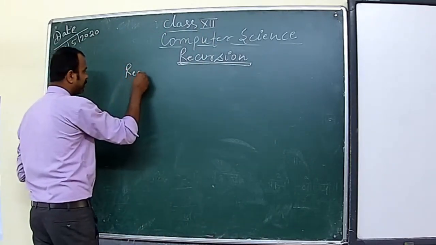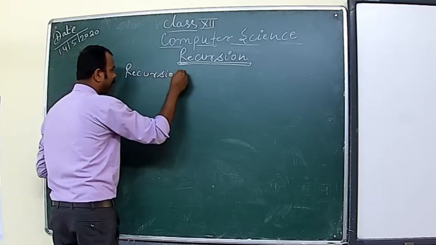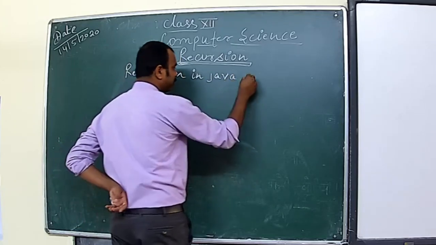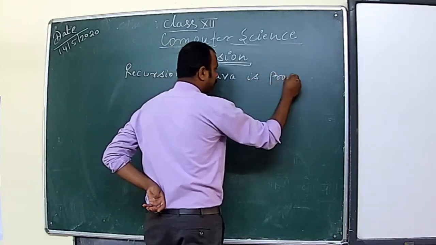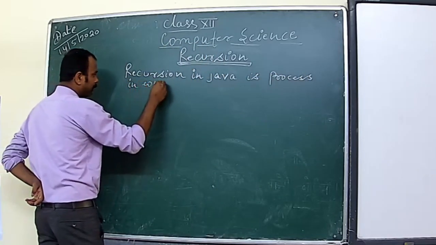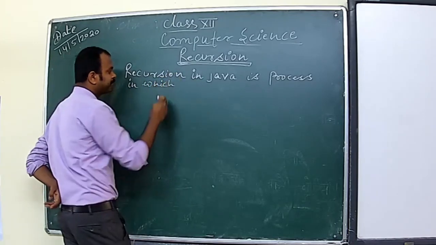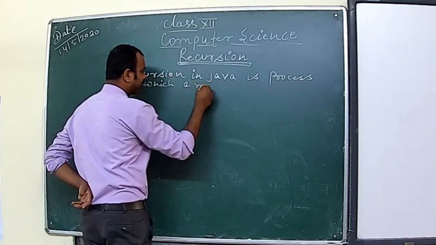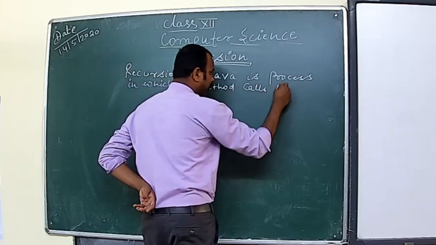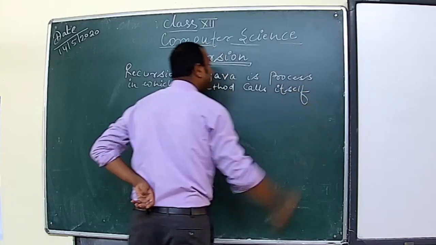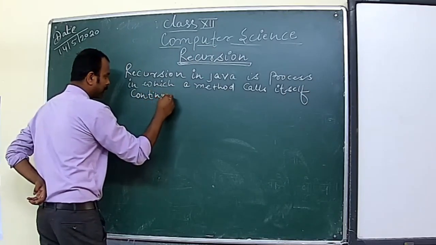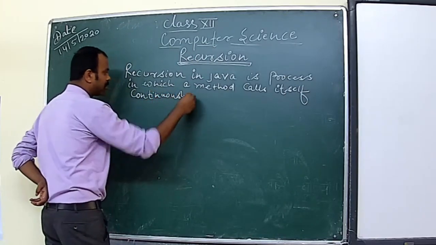Recursion in Java is a process in which a method calls itself continuously.